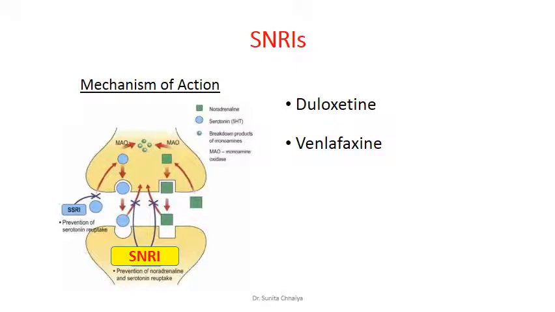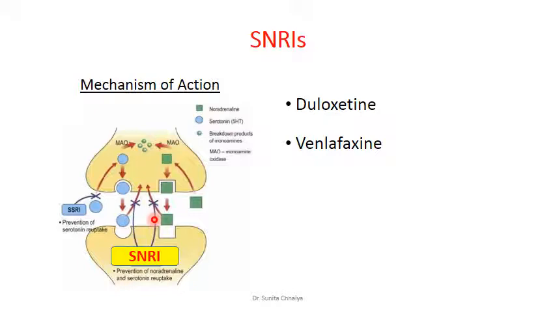SNRI: selective serotonin norepinephrine reuptake inhibitor. They block the reuptake of norepinephrine and 5-HT, like the tricyclic antidepressants. So they block uptake of both 5-HT as well as norepinephrine. But the difference from the tricyclic antidepressants is that they don't have any action on antihistaminic, anticholinergic, or alpha receptors.